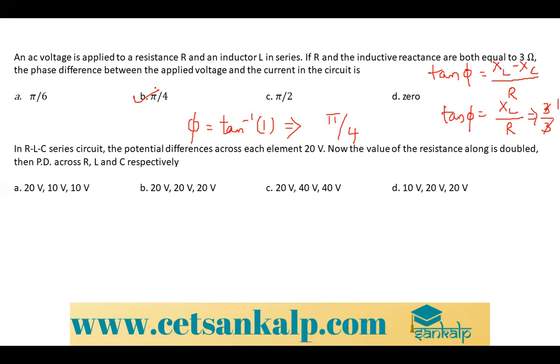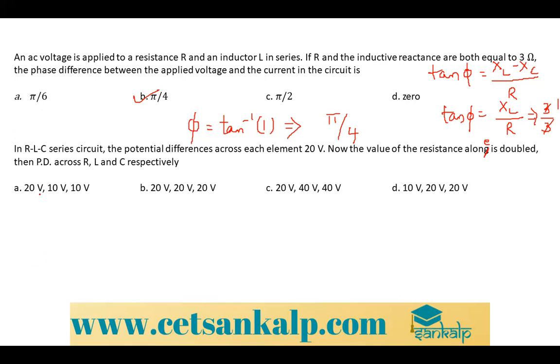Okay, the next problem you can see here. In an RLC series circuit, the potential difference across each element is 20 volt. Now the value of the resistance alone is doubled, then the potential difference across R, L and C respectively. Okay, you have the concept of this.